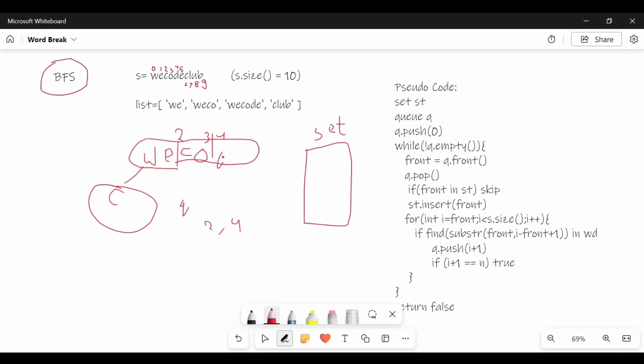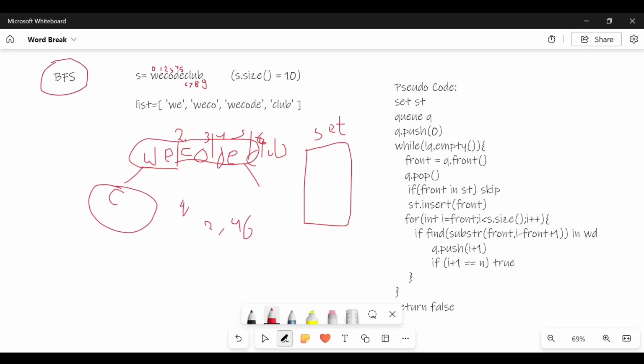Then again I will get D, then E, then it is 5, and then again I get 6, and we get a partition here also. So again I will store 6 in my queue so that I can check it later on, since it has also been partitioned. Now see, this whole string is traversed, because this whole string will not be present in the list.